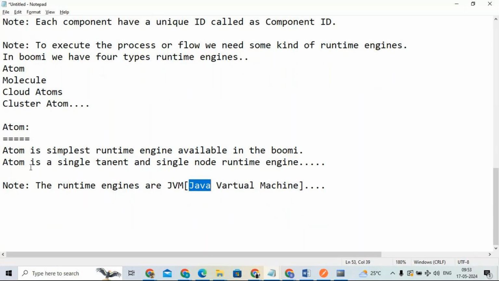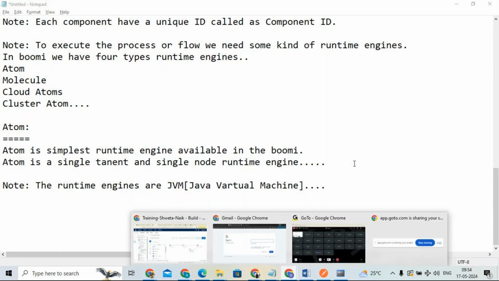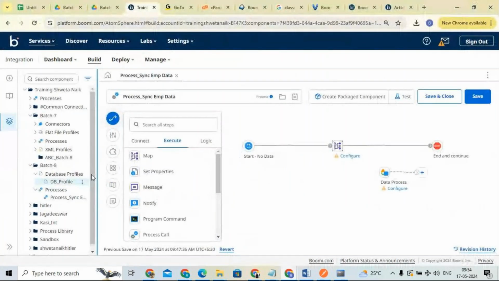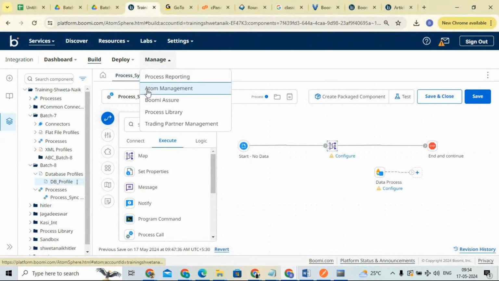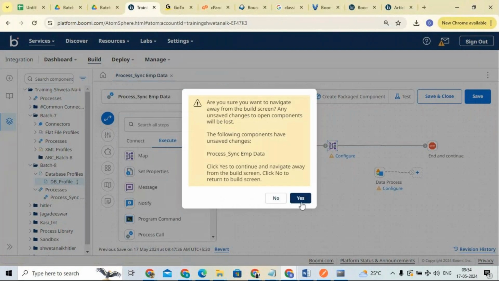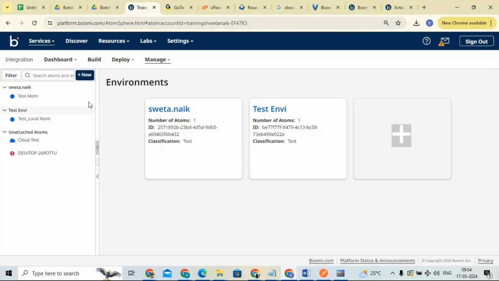Now whenever you are running it, it will be a single node. What do you mean by single node? I will explain. Now we'll go to Boomi to see how we are going to install an atom. Here we have Manage, right? Click on Manage. Under Manage, we have Atom Management. Click on yes. Here some atoms will already be there: test atom, test local atom, all different atoms.